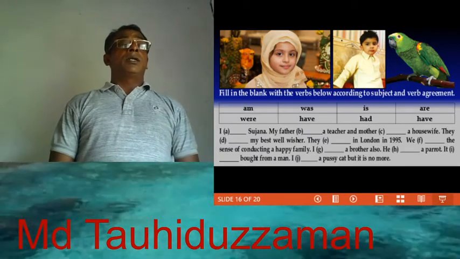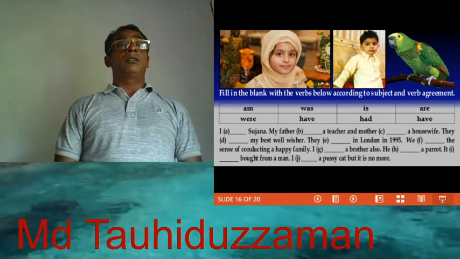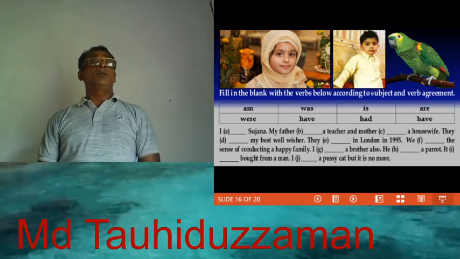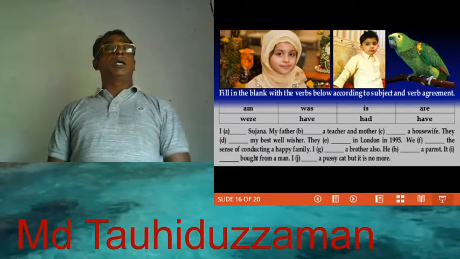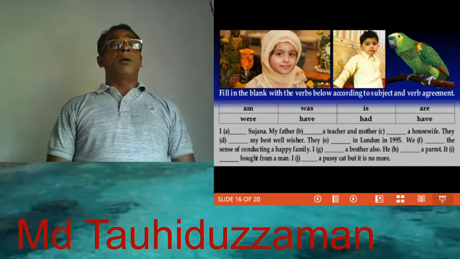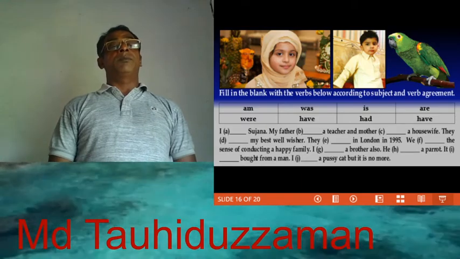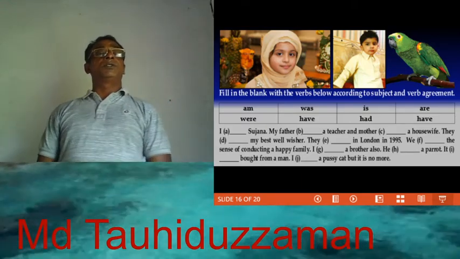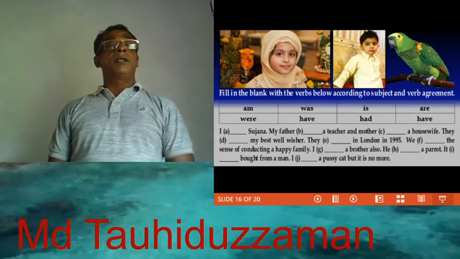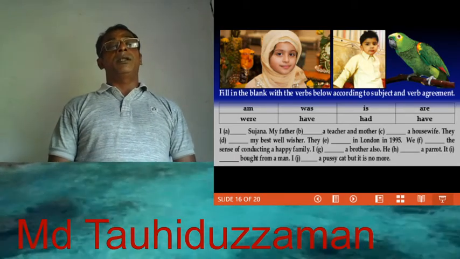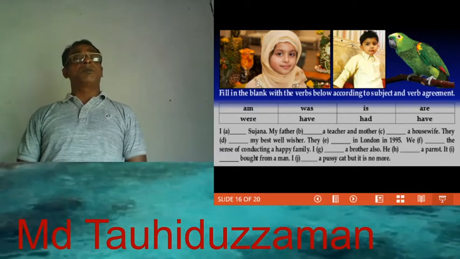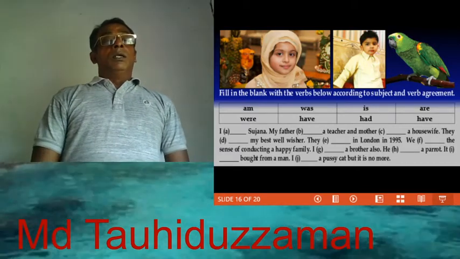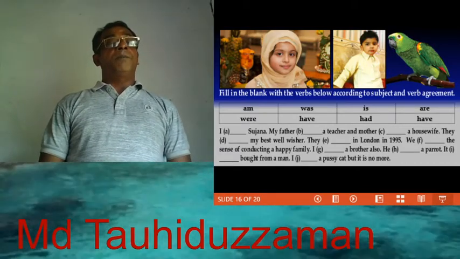Here, verb to be in present form am. I am Sujana. My father, third person singular. My father is a teacher and mother, third person singular, verb to be in present form is. My mother is a housewife.